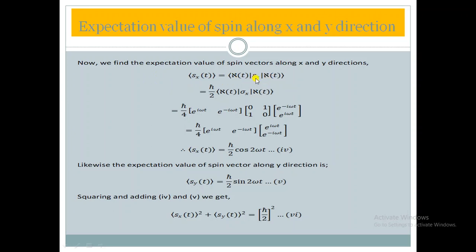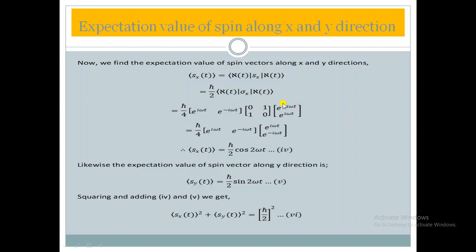Now according to Pauli, Sx equals h-bar by 2 sigma x. Here h-bar by 2 is constant, so we bring it outside, with xi(t), sigma x, xi(t) as it is. Now we put the values of bra xi(t) and ket xi(t). Since bra and ket are Hermitian conjugates, meaning the transpose of the complex conjugate, and we already know the state vector xi(t), which is equal to 1 by root 2 times e to the power minus i omega t, e to the power i omega t.